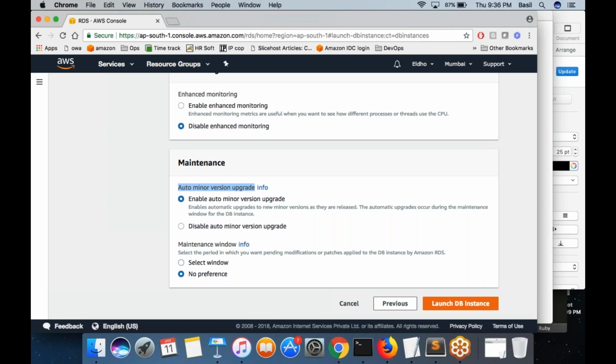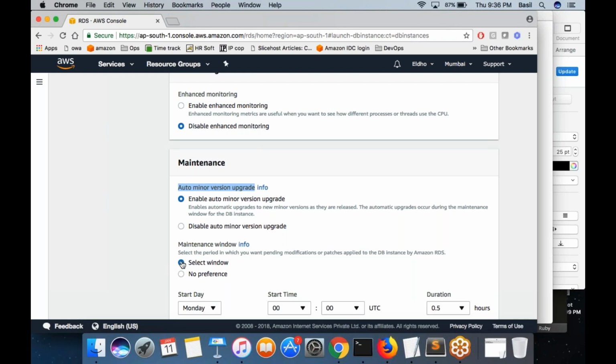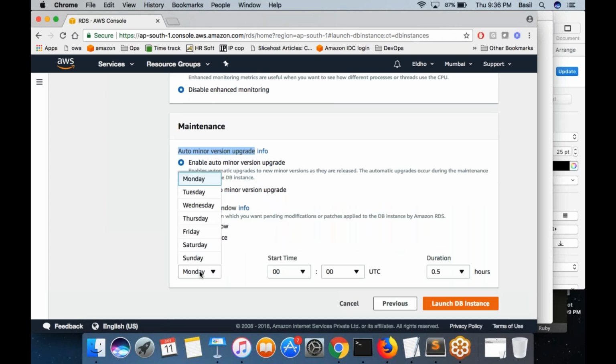Okay. And I can even select at what time this maintenance would be performed. Select this option. Maybe I do not want any maintenance to be performed during the daytime when the traffic is very high on my website. A lot of people are browsing my website, they are using my database. I do not want to perform any kind of maintenance activity during the daytime because there are many people browsing. So I want this maintenance to happen only at midnight or only in some specified interval where I am available. You can schedule it. Start on Monday, right? And then at this time you need to start like that.